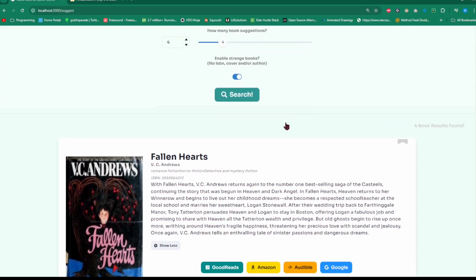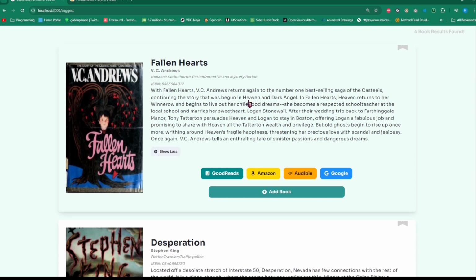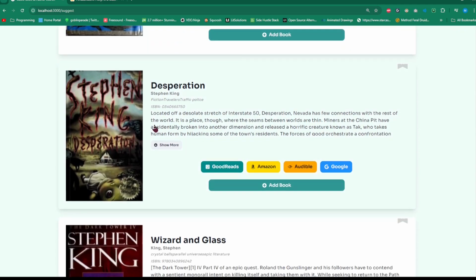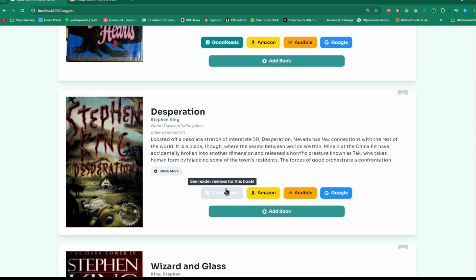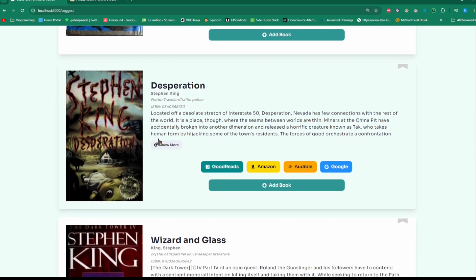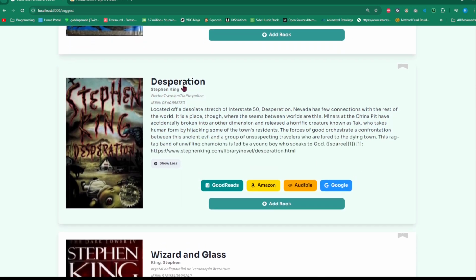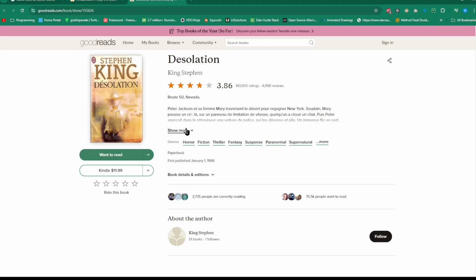Okay, so moving on. So this is basically the crux of the purpose of the website, to have these books suggested to the user. So as you can see here, there are these links that OpenLibrary also provides, and I also provided some links to allow the user to look at this book in Goodreads, Amazon, maybe even Audible or Google. So if we click on Goodreads, there's a chance that might be a different language. We'll see. Yep, this is a different language.